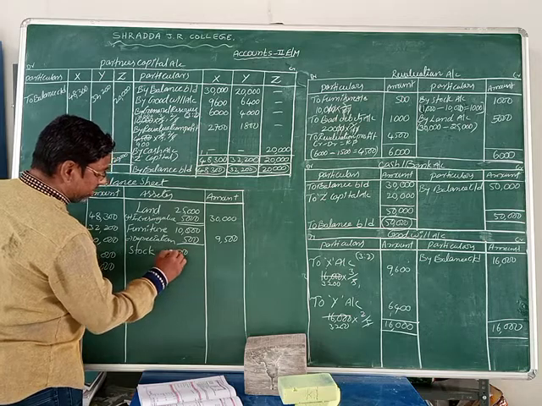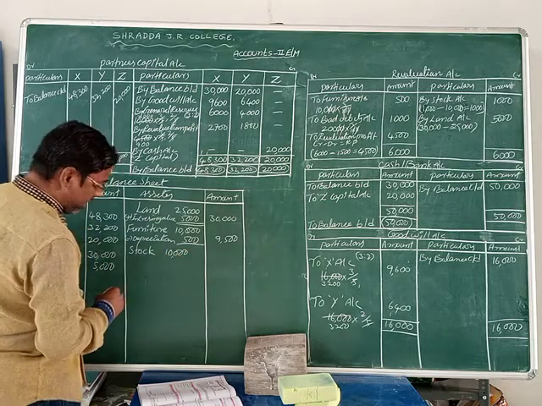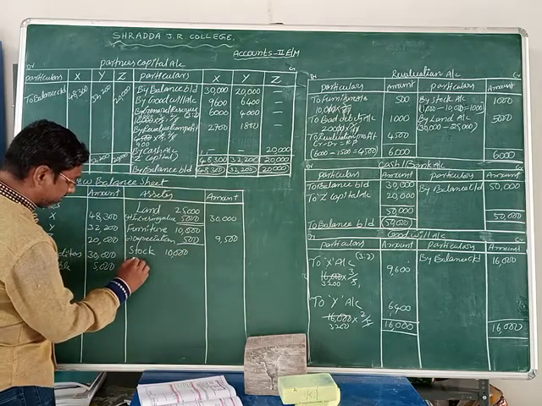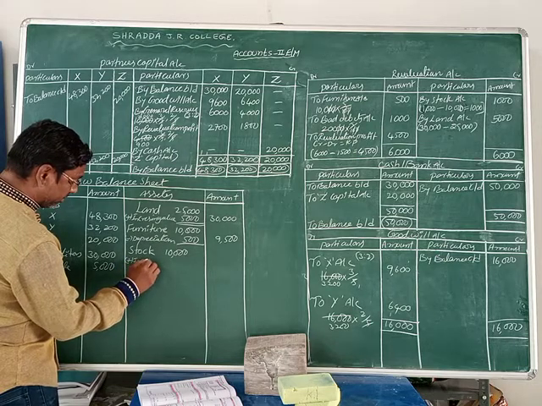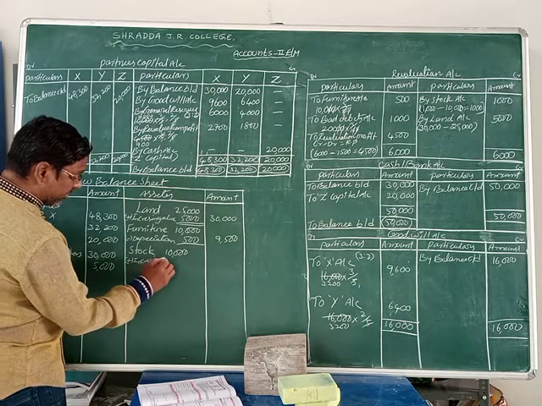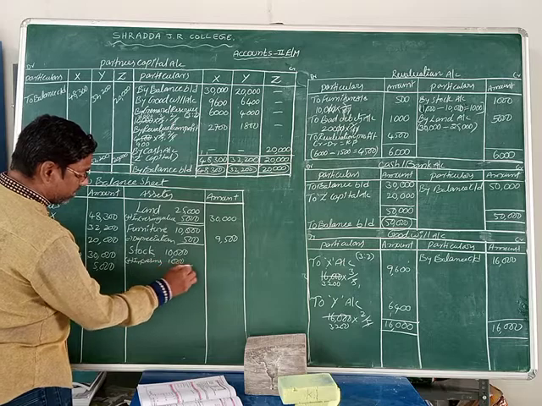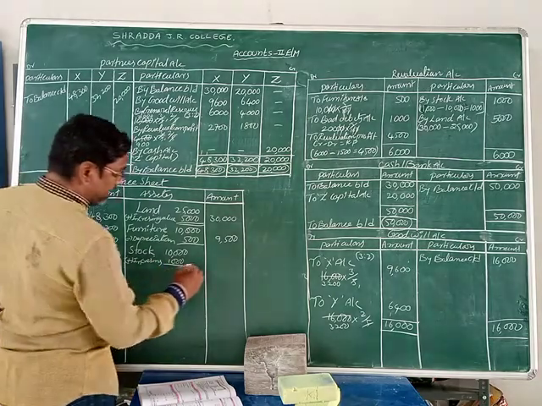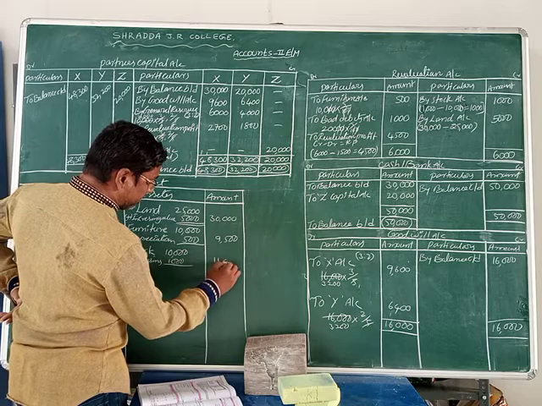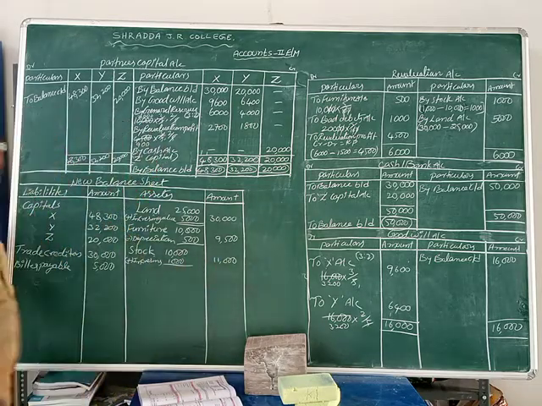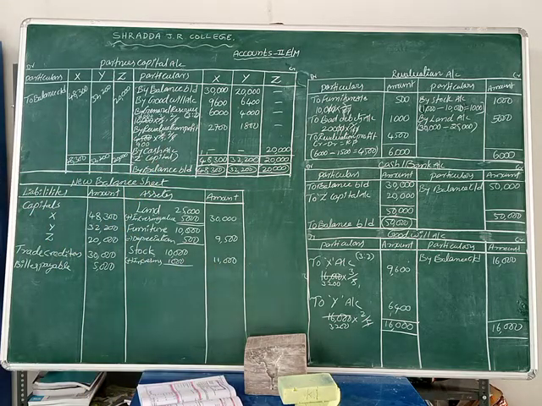Here the old balance is 10,000 rupees, plus the increase of 1,000 rupees. 10 plus 1, 11,000 rupees is the stock value. Why? Because that value has increased, that's why we take 11,000 rupees, friends.